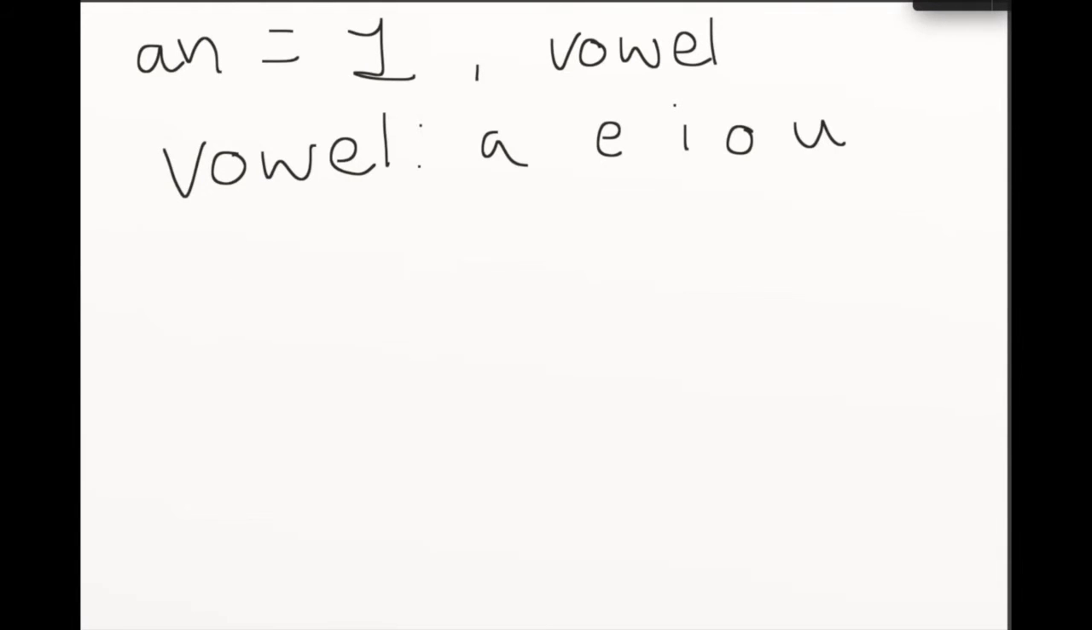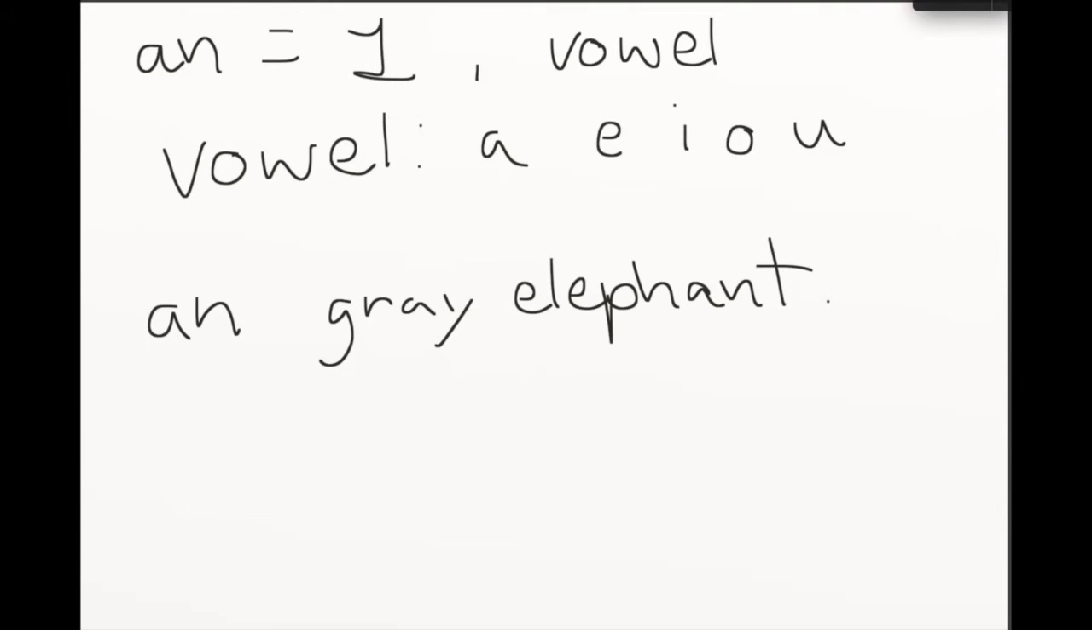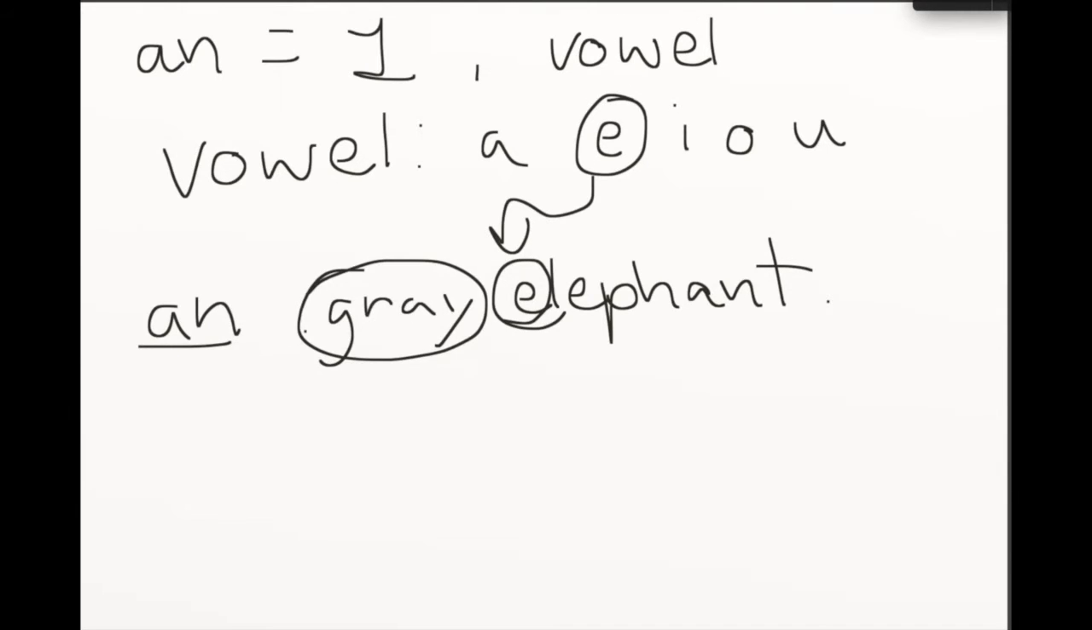Let's take a look at a part of speech that confuses people with the an article. Sometimes you're writing and you write an. Now you see we used elephant. Okay, so I'm putting an elephant, but the next word is not a vowel. What does the next word start with? It starts with a G. It's the adjective gray. An gray elephant?